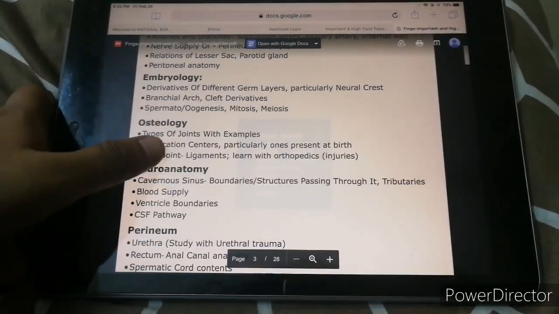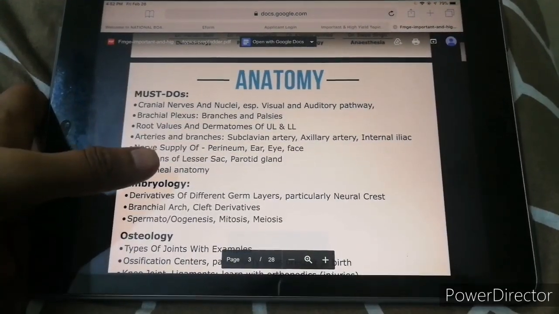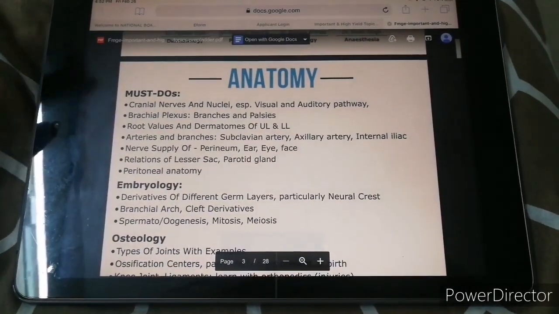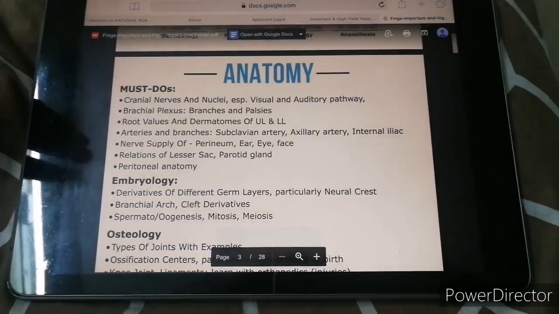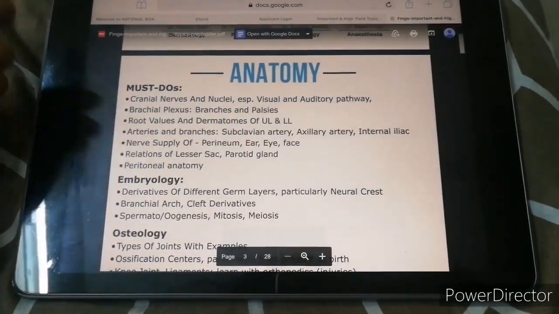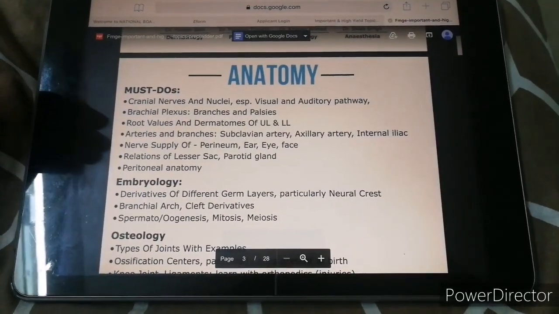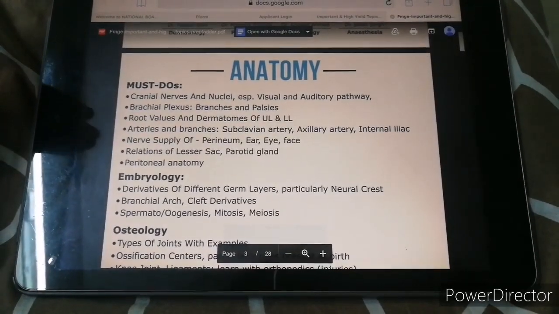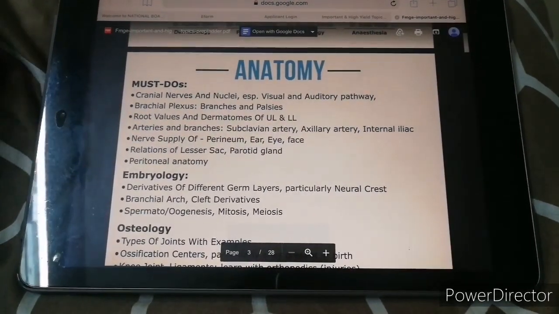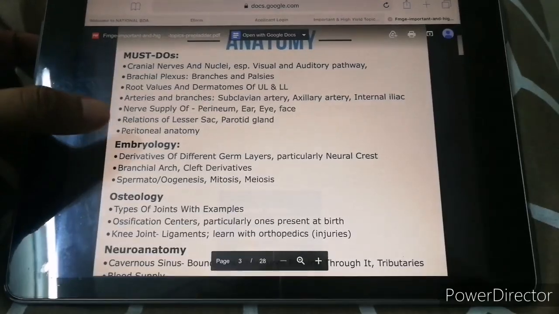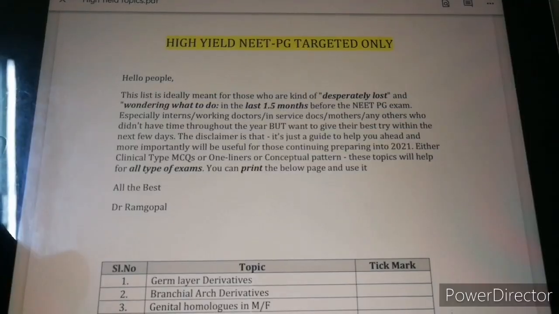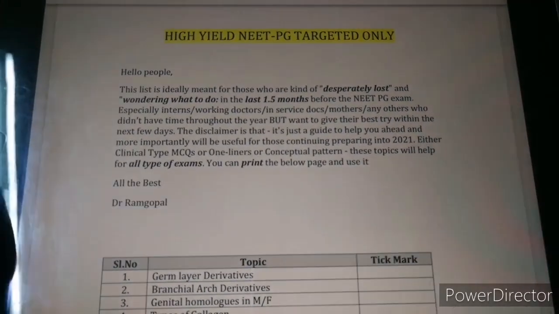So my friends, that was this video. This video is just about showing you this document. This is actually available online. This is a document which is from the Prep Ladder team itself, right? So I have this document and I have another high yield.